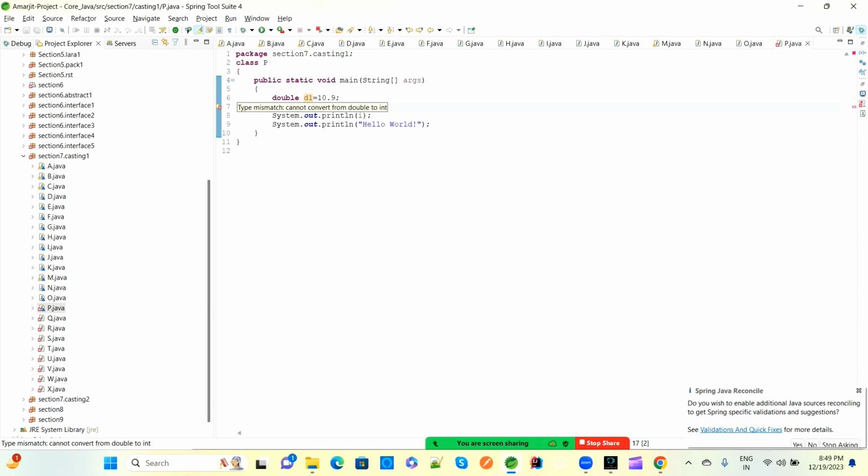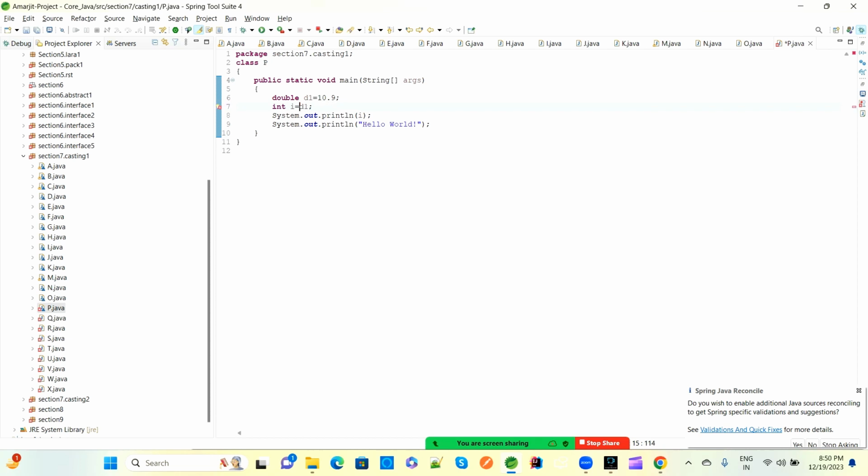This is downcasting. So upcasting and downcasting. For downcasting, manually we have to mention it here, like int I, what type of conversion you want if you are going from higher to lower. So manually you have to provide it here. Compiler won't provide it. If you provide it, then fine, double will be converted to int.